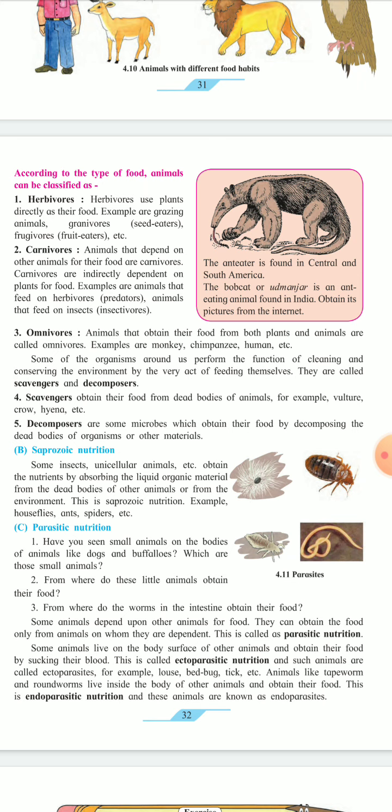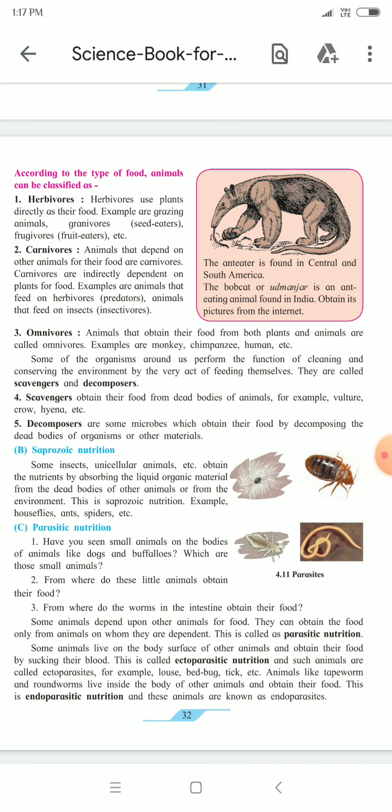Examples are grazing animals, granivores, and frugivores. Grazing animals eat grass, granivores eat seeds, and frugivores eat fruit. Second one is carnivores. Animals that depend on other animals for their food are carnivores.